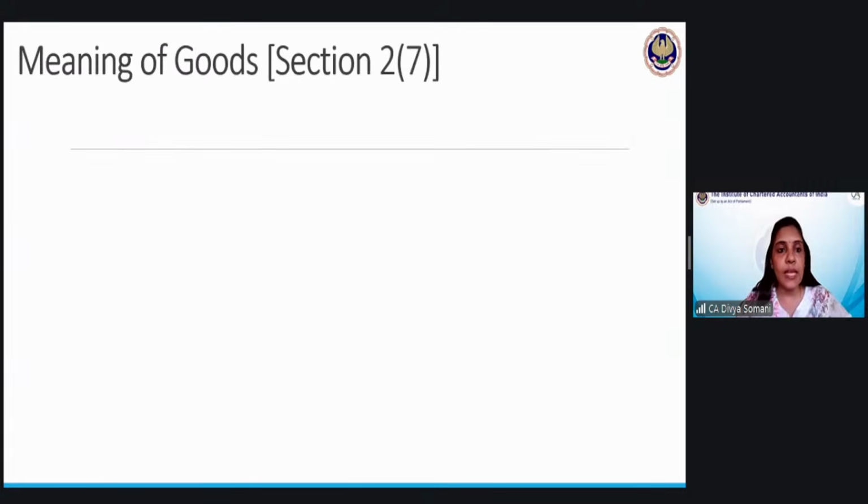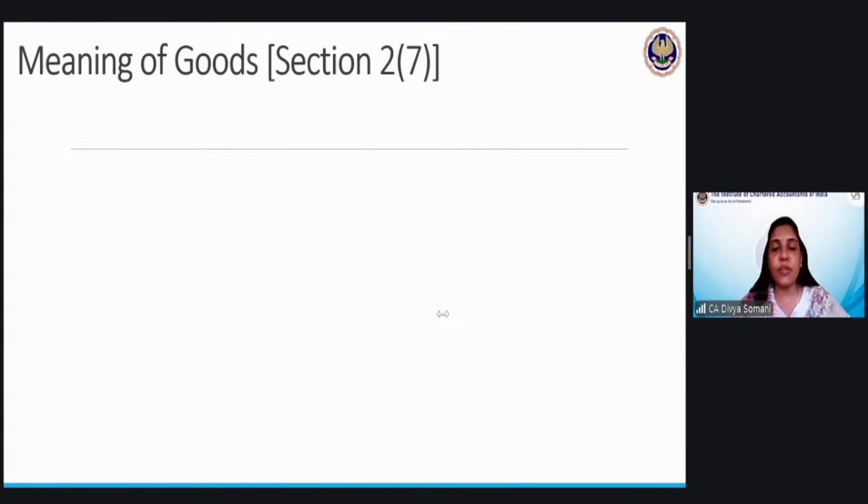Okay. Next, what is the meaning of goods? Last time when we studied this topic, we took it in a nutshell: the definition of goods contains three elements. It means, it includes, and it excludes. So there are three things in the same definition. First thing, goods means. So it means what? Come on, quickly in the chat box. Goods means dash. What does goods mean?